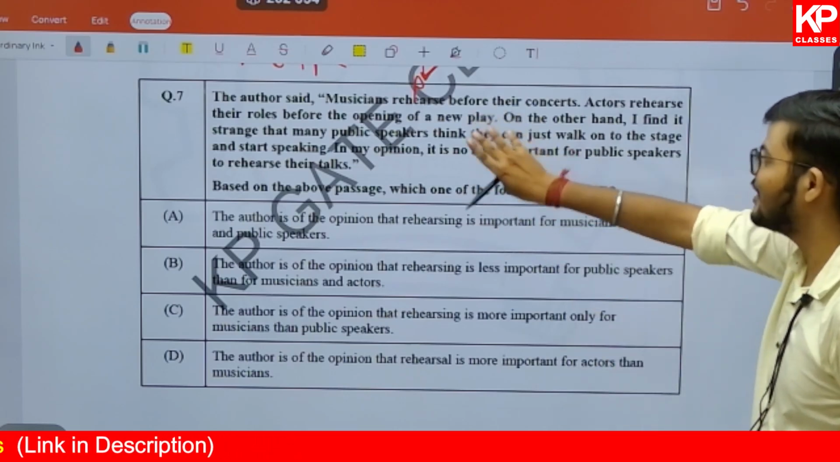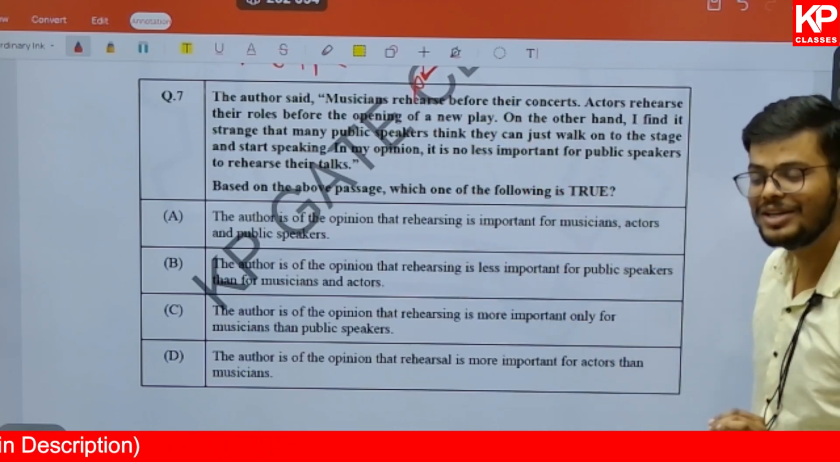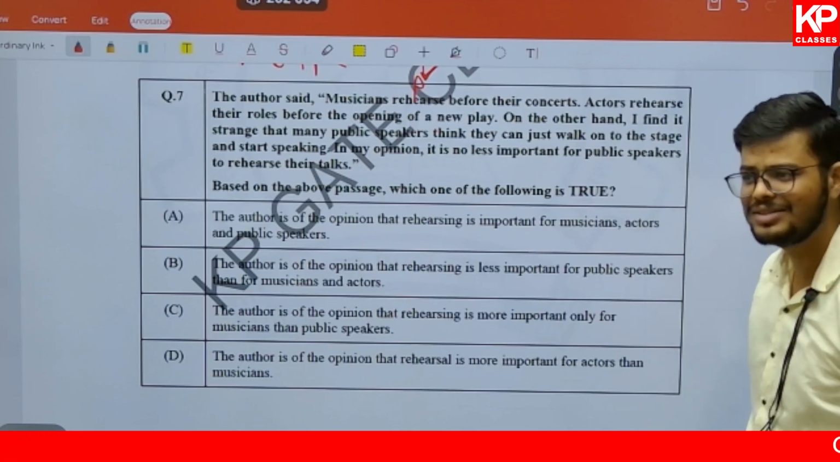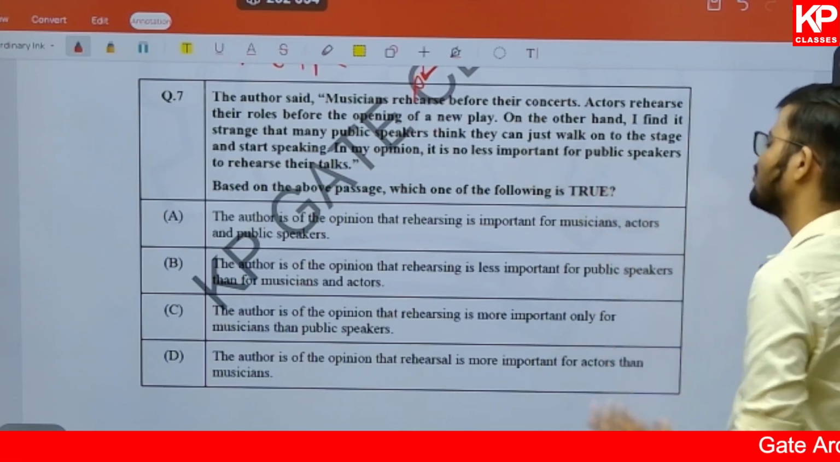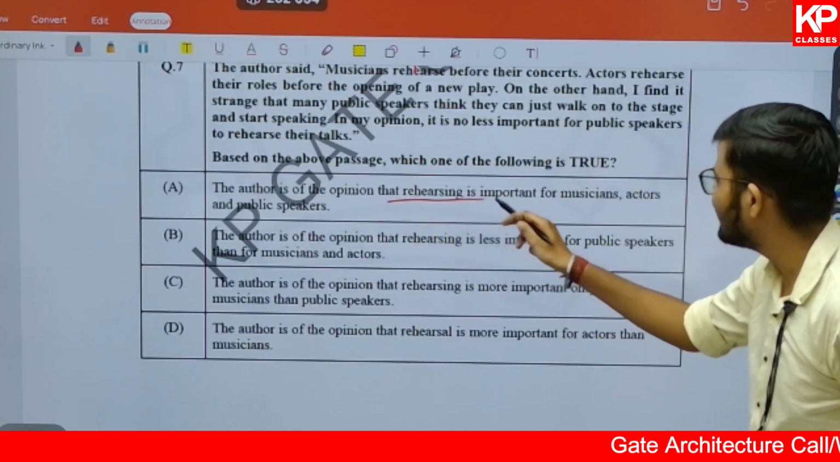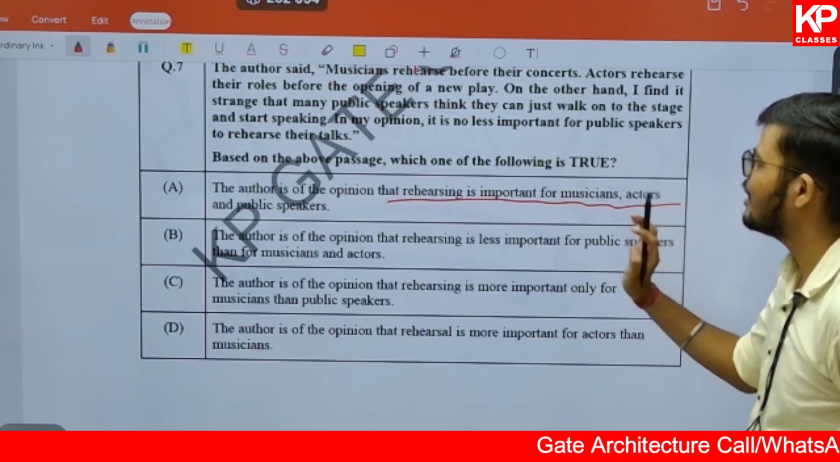But yeah, if there is a speaker who is going on the stage and he hasn't done the rehearsal, he doesn't know what he is going to address. So that means it is no less important for a public speaker. So the author is of the opinion that rehearsing is important for musicians, actors and public speakers.